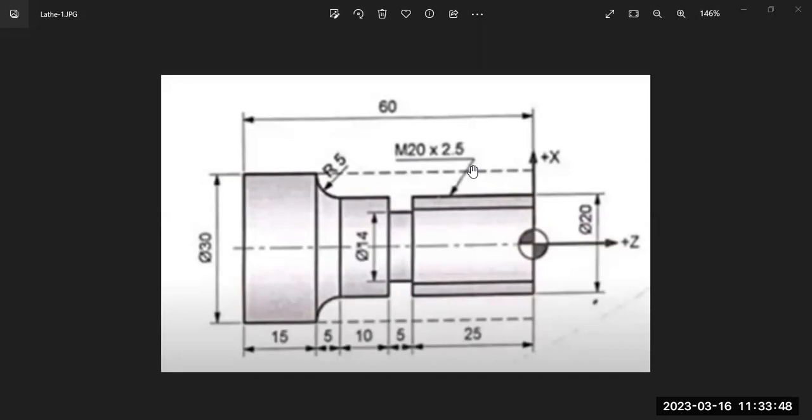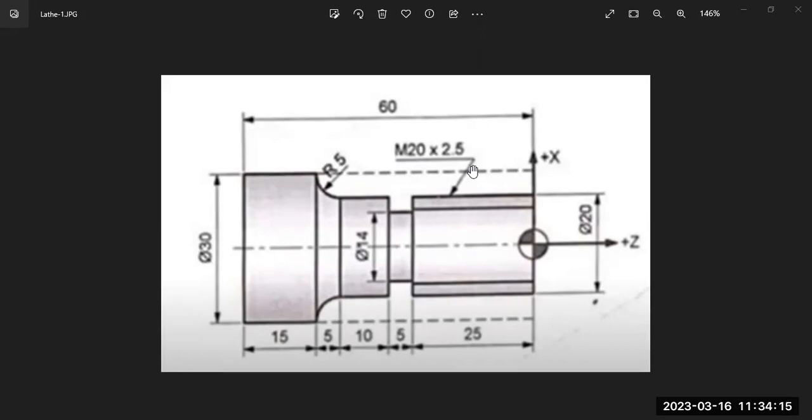Again, by using a single point cutting tool only, just by altering the orientation of the cutting tool, in a general lathe machine, by swiveling the compound rest, we keep the tool at a certain angle and remove the excess material from the end faces. Thereby you can finalize the length. So we need to perform the facing operation also to finalize the length.